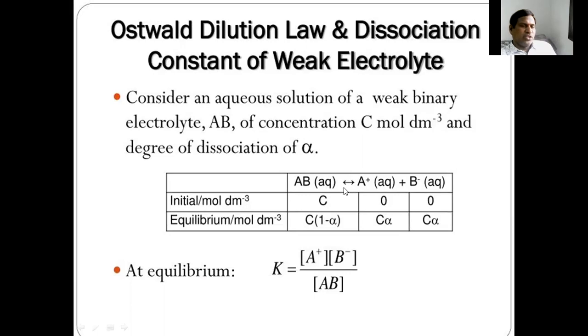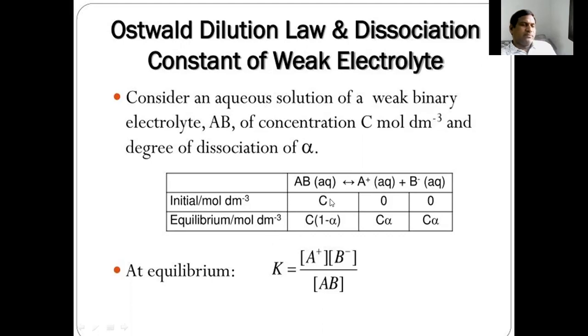In the solution, this electrolyte ionizes into A plus and B minus. Initial concentration for AB is C. Initially A plus and B minus are not formed, so their concentrations are 0.